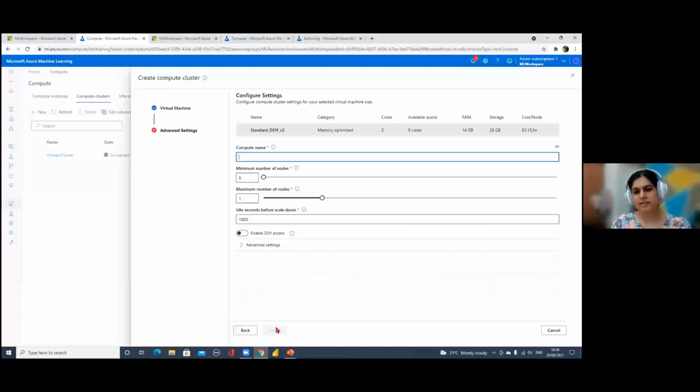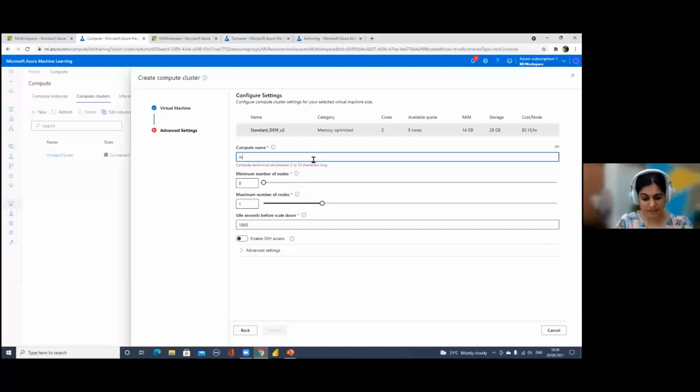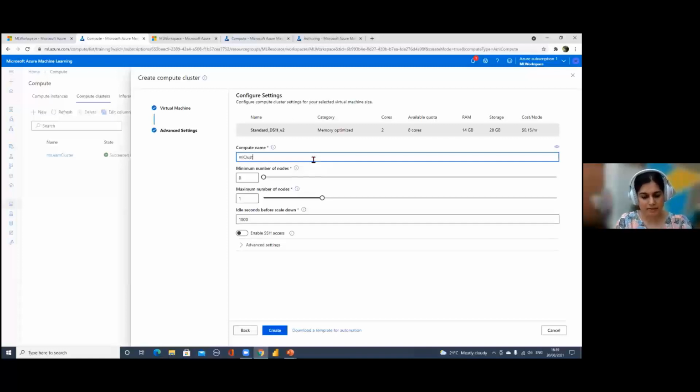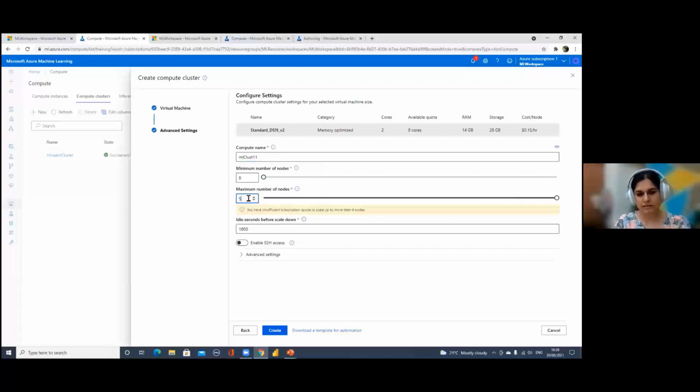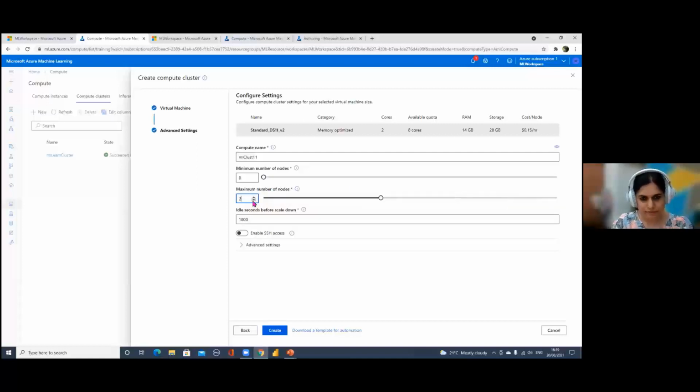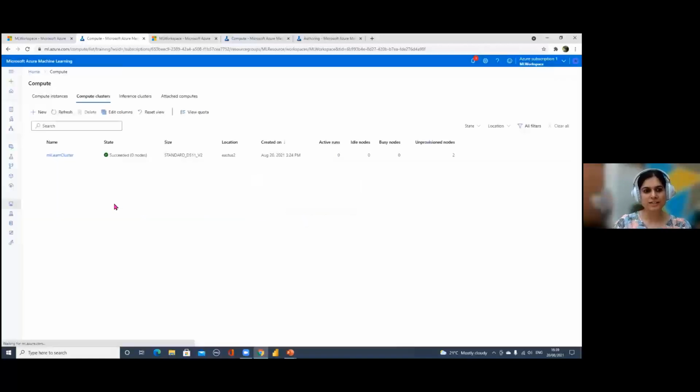So once I hit next, it will ask you to give a name. So we can give the same kind of name, compute cluster, something like this. And here, generally, it is mentioned that you should define the maximum number of nodes as 2. Oh, why is it coming 5? Sorry. And once you hit create with these basic settings, a cluster is created, okay? This cluster we'll be using as a VM to run all our computations related to the machine learning algorithm that we'll create, okay? So I'll just close it because I've already created it for you.